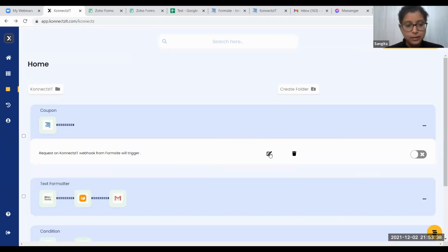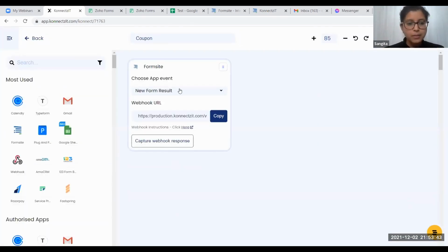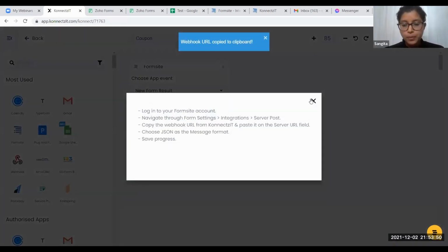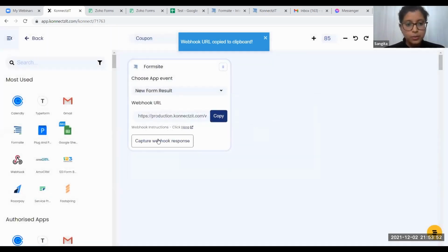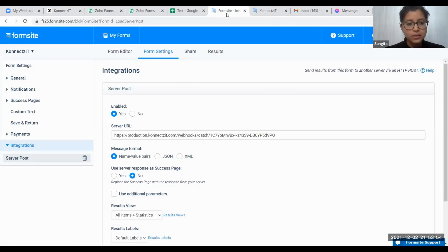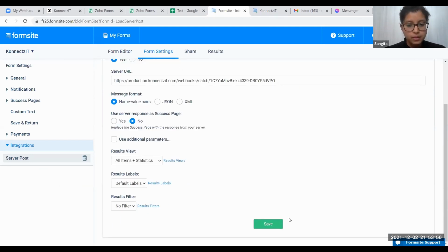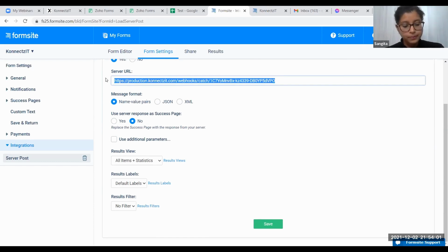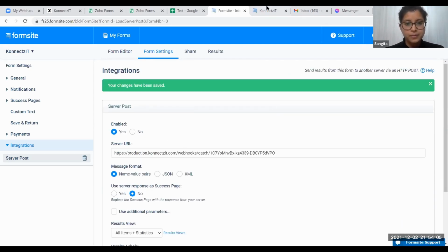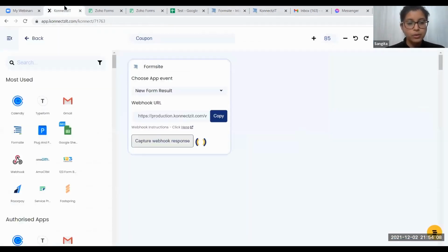After understanding the text formatter, the last application we are going to see is the coupon generator. The coupon generator is extremely simple, because it basically generates a coupon of whatever length you want. We are going to start with the FormSite here. I'll place this particular URL over here, and now I'm going to capture the particular response for that.